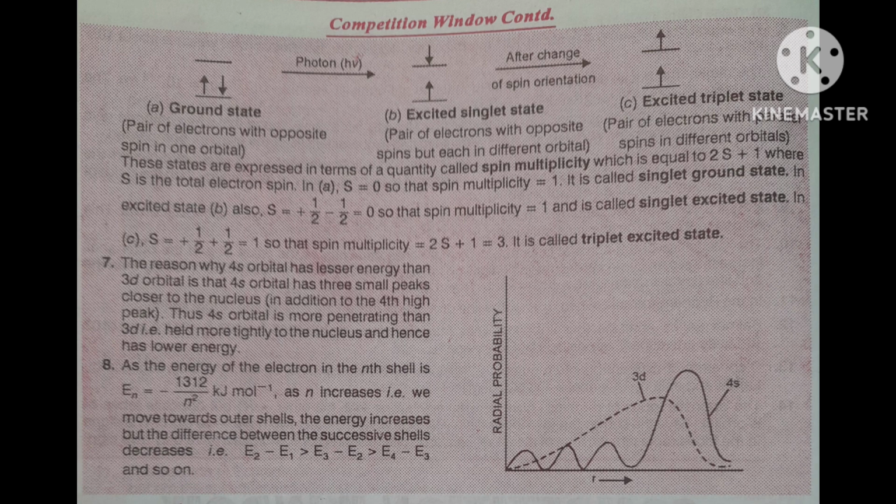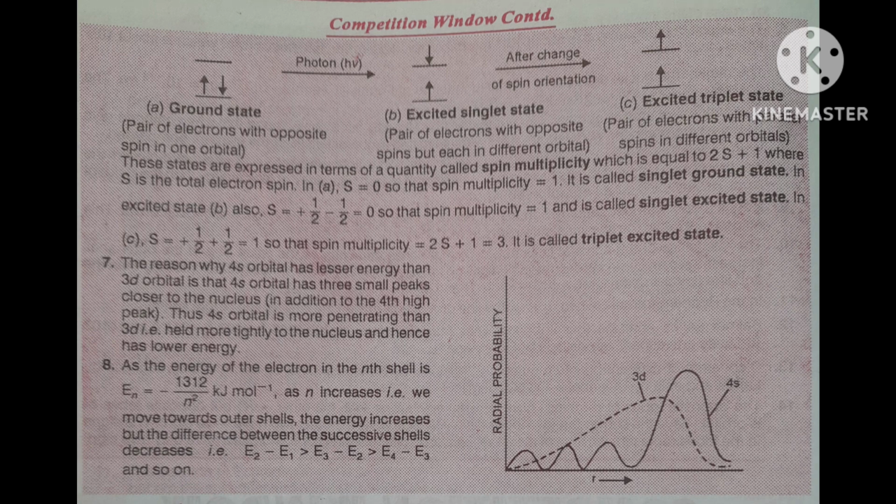Hence in the first case, the spin multiplicity is equal to 1. It is called singlet ground state. The spin multiplicity value is equal to 1 by putting S equal to 0.